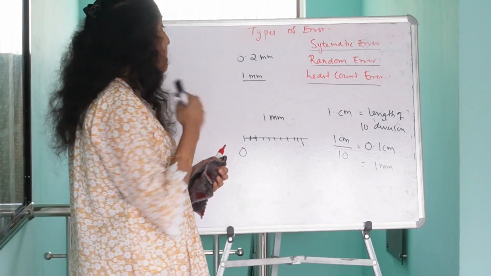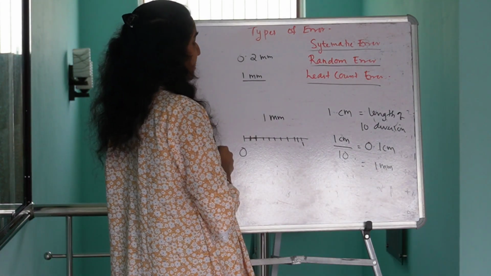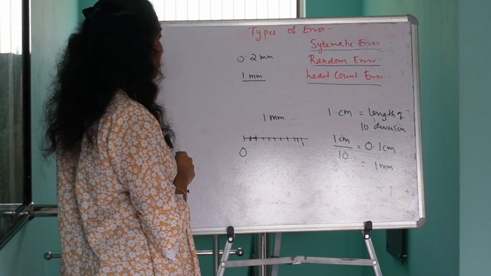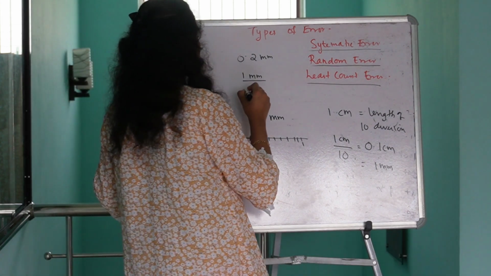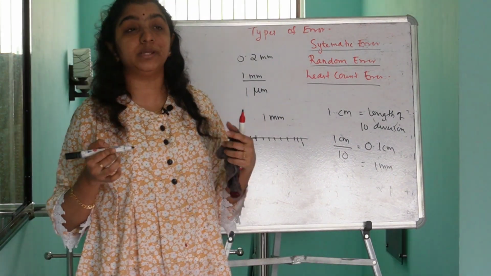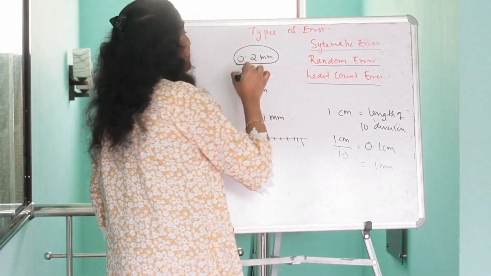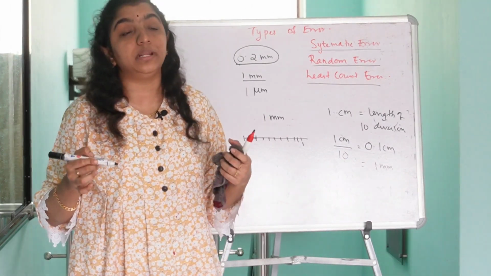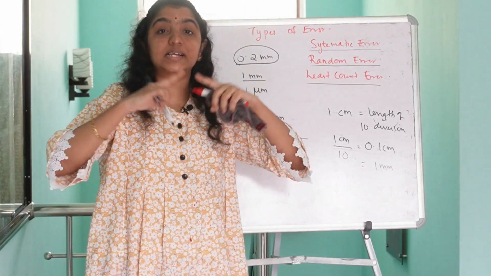Suppose I give you another instrument whose least count is 1 micrometer, and I gave you a wire of length 0.2 millimeter. Can you measure the exact length of the wire?